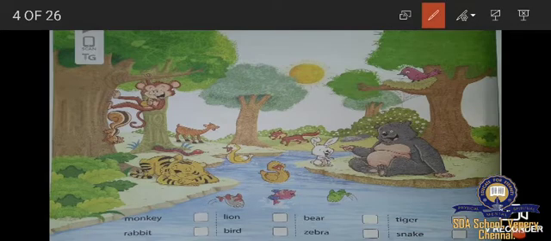Shall we give a tick? Number 1, M-O-N-K-E-Y, monkey. Monkey is there in the picture? Yes. So you have to give a tick. And then R-A-B-B-I-T, rabbit. Rabbit is there in the picture? Yes. So you have to give a tick. And then next one.